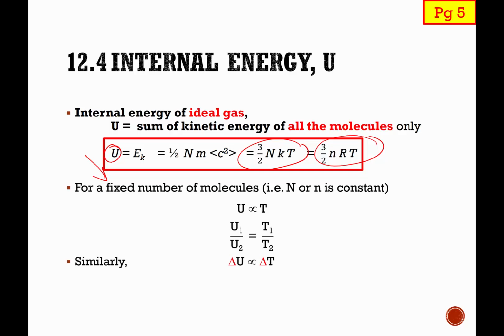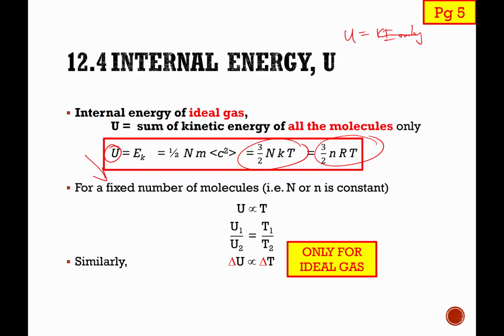That also applies to the change in internal energy, which will also be proportional to the change in temperature. But do take note that this only applies to an ideal gas, because once again, for an ideal gas the internal energy is purely equal to the KE only. And based on the correct physics, KE is always proportional to temperature. That is the only reason why ideal gas internal energy is proportional to the temperature.